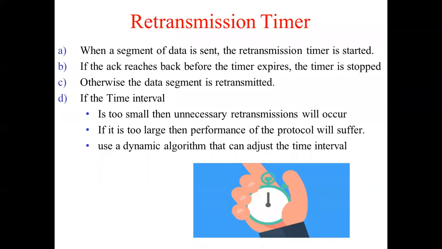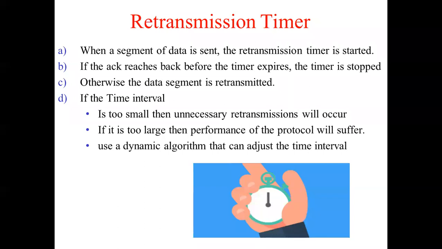The retransmission timer is started as soon as a segment of data or a packet of data is sent. The moment the segment of data reaches the receiver, the receiver is going to send back an acknowledgement. Now, if the acknowledgement reaches back to the sender before the timer expires, then no problem. The timer is stopped. The next segment or the next set of data is sent.